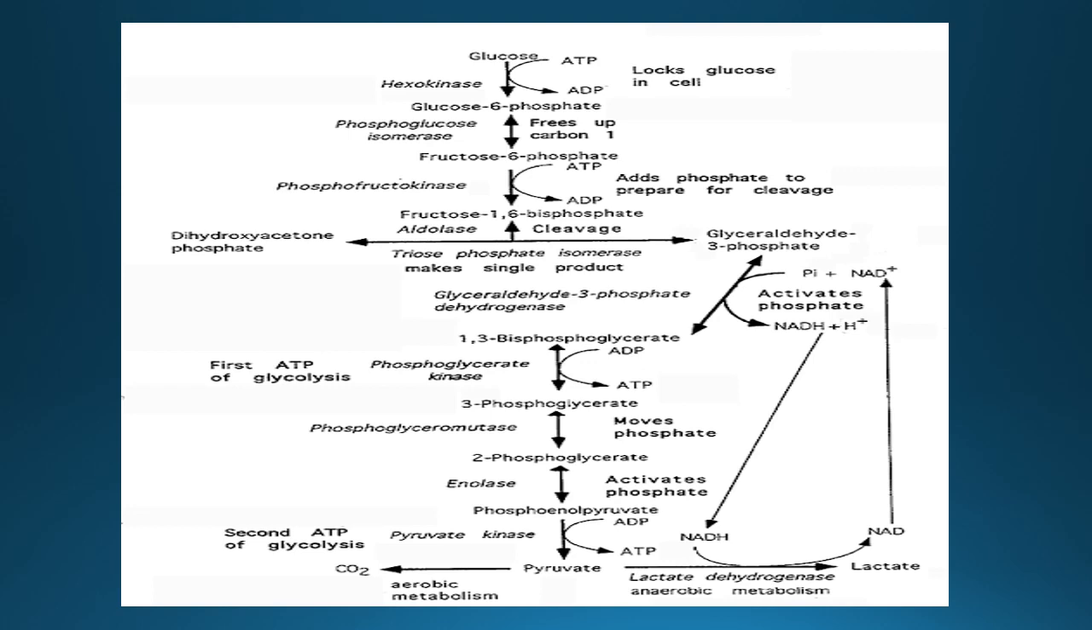pyruvate. Then pyruvate in aerobic metabolism gives carbon dioxide, and in the presence of lactate dehydrogenase enzyme in anaerobic conditions it gives lactate.